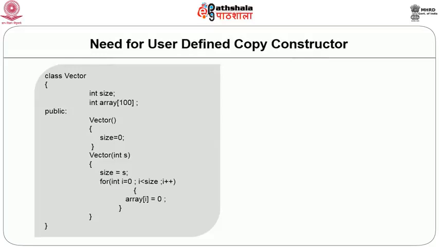Now, what should be the data type of this array? There are two ways. One is that we define this array as a fixed size array. If we do, every object of this vector class will be allocated memory for that many elements. Let us say the size of the array is 10; in that case every object of type vector will have an array of size 10 as its member. So, as you can see in this example, the class defines two data members: size, and an array of size 100.